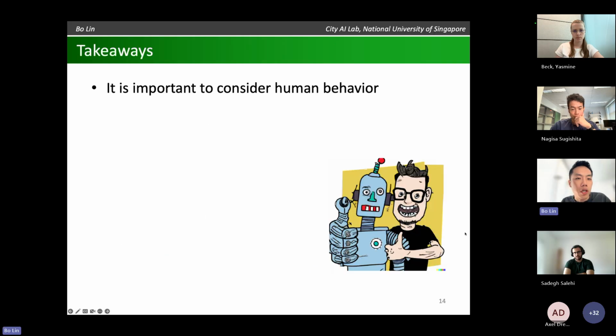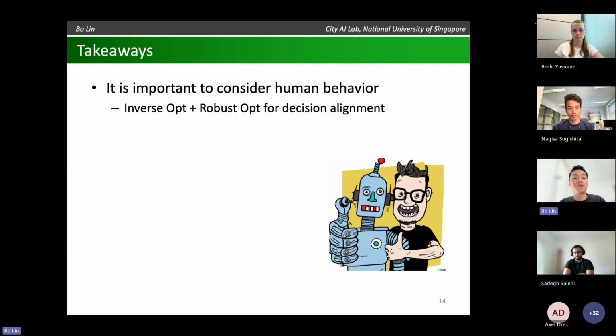Okay, I think we're almost at time, so let me just quickly wrap up. Okay, I think the most important message I want to get through today is that it's important to consider human behavior when we design algorithms. I mean, no matter how fancy our algorithms are, if people don't adopt them in practice, then it's not very useful. Right? And personally, this is my first attempt along this direction. We have something that combines inverse and robust optimization to improve the alignment of my recommendation.